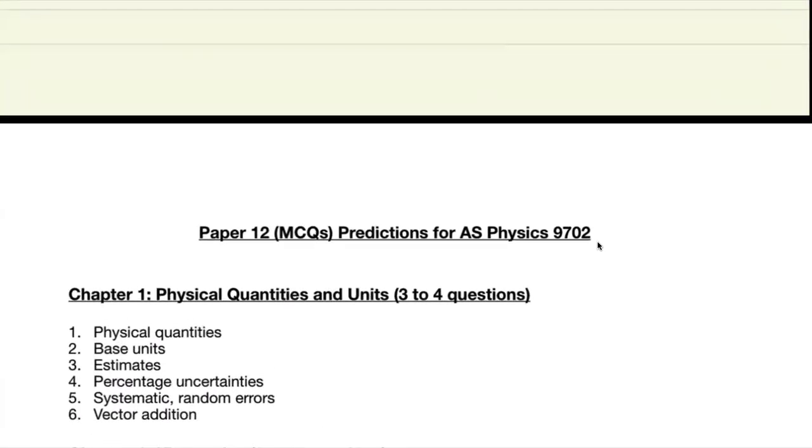So chapter 1, which is physical quantities and units, we are expecting 3 to 4 questions broadly from these subcategories. So basically what it means to be a physical quantity. For example, we know that physical quantities have a unit and a magnitude. So that's the basic idea that would be used in any question. Base units, so this could be a question in which you have to use homogeneity if it's more complicated, and that could even be as complex as having an unknown power and finding the value of the unknown power, or maybe it's just using homogeneity to figure out the units of a constant.